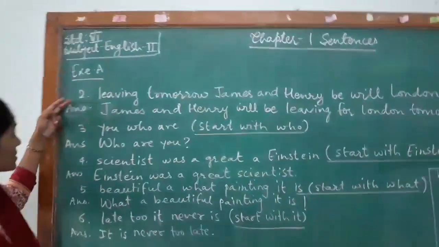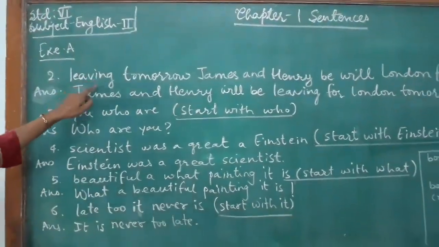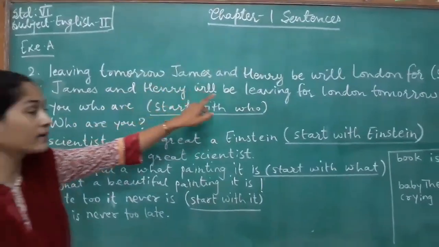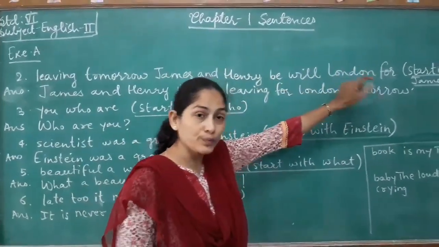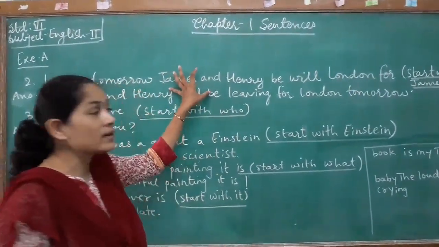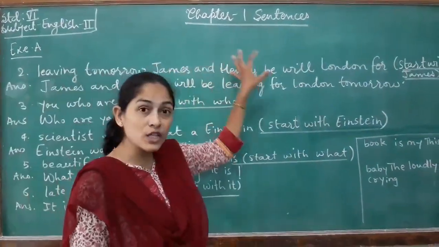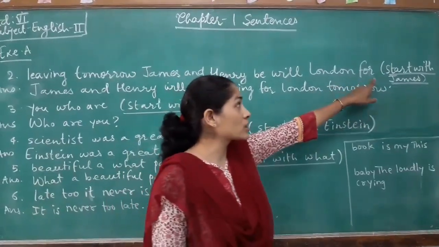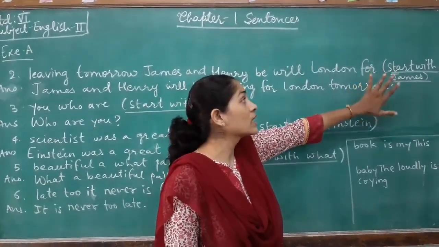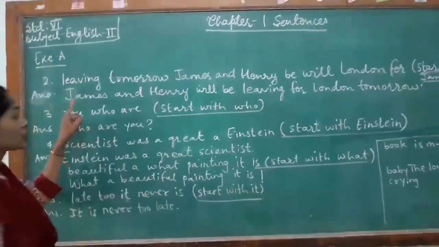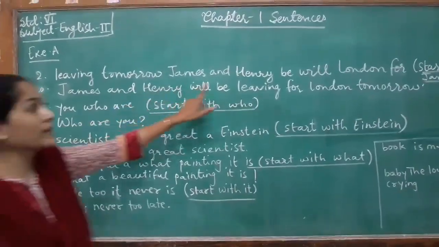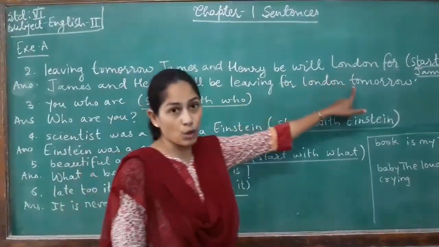Okay, the second sentence I have written on the board. Leaving tomorrow, James and Henry, we will, London for. Now this is a group of words. It doesn't give us complete sense, so they have to be arranged properly. Now they have given the instruction that the sentence must start with James. So the answer will be James and Henry will be leaving for London tomorrow.